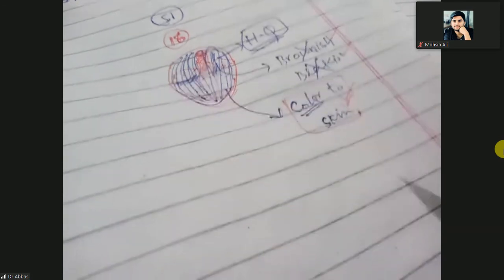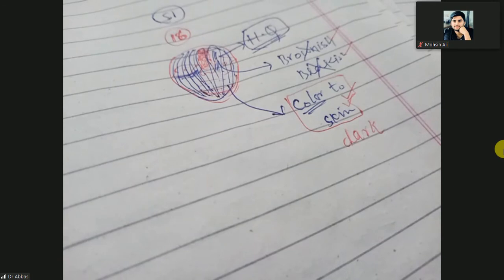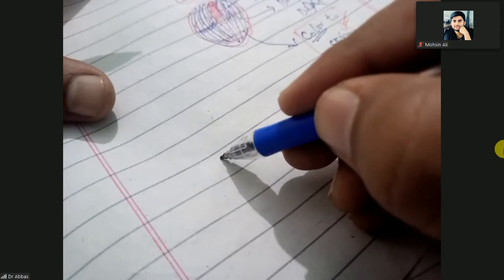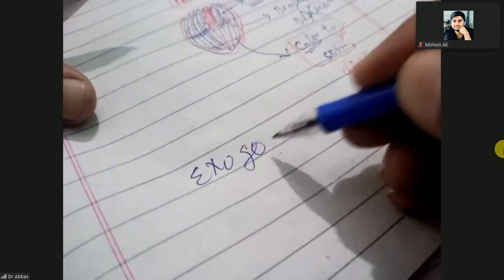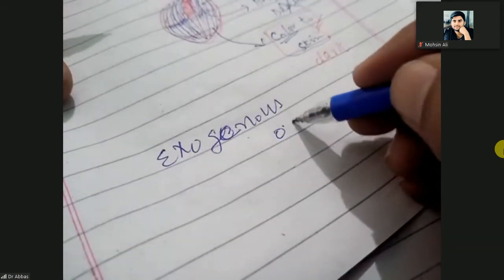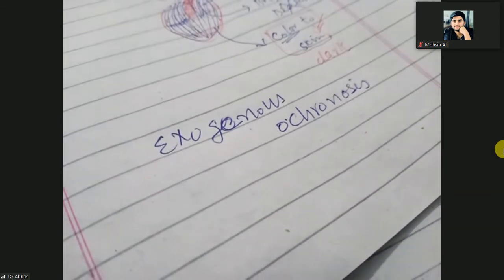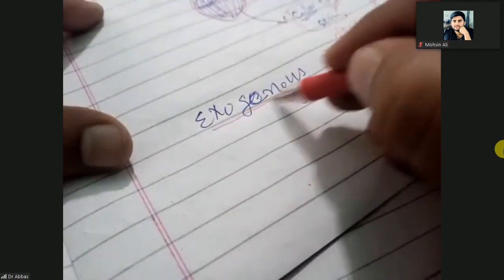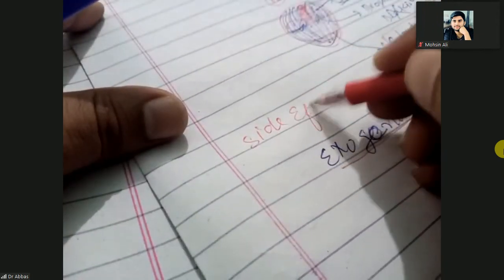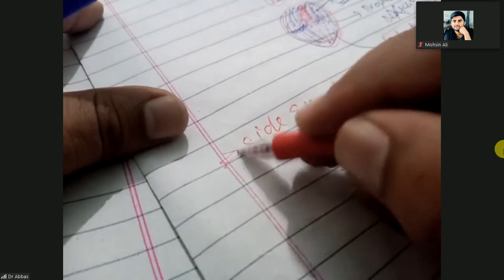Okay, so skin will become dark. And this side effect of the hydroquinone is the exogenous ochronosis. What is that? Exogenous ochronosis is the side effect of the hydroquinone.